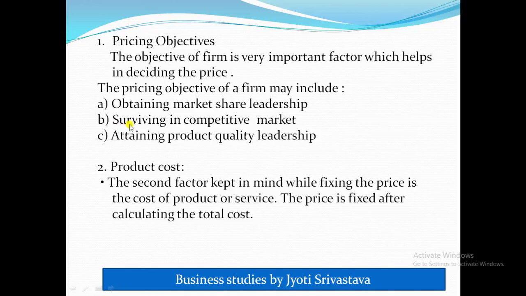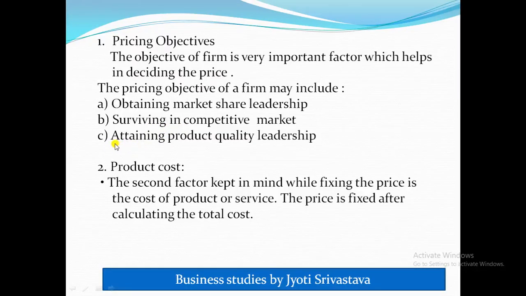Then suppose my objective is surviving in competitive market, because it is very tough to survive in the market as there are many competitors. So if one needs to survive in a competitive market, then the firm has to reduce its price by offering discounts, because again I want more and more customers for my product. So I need to decrease the price and give some discounts also.